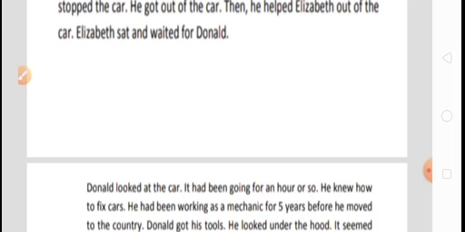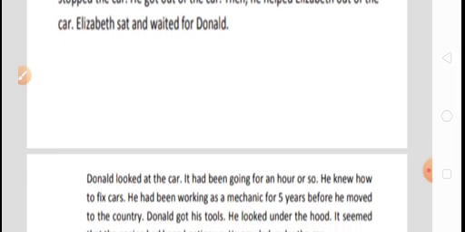Look at the formation. Elizabeth is the subject. Sat is the B2 form. Once again, another verb is here, waited, that is also the B2 form, and for Donald, that is the complement. So we may say this sentence is also in simple past form. Now, from the point of view of the story, what happens when both of them got out of the car? Elizabeth sat on the ground and she started waiting for Donald. That means Donald had gone somewhere.